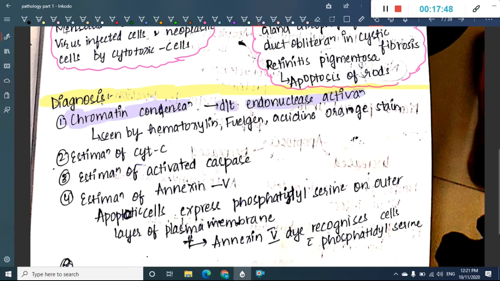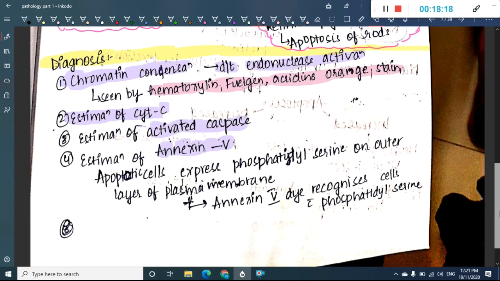This chromatin condensation is mainly seen by hematoxylin stain, Feulgen stain and acridine orange stain. Then estimation of cytochrome C is important, and we have to estimate activated caspases and annexin V. Estimation of cytochrome C, activated caspases and annexin V are important in apoptosis.